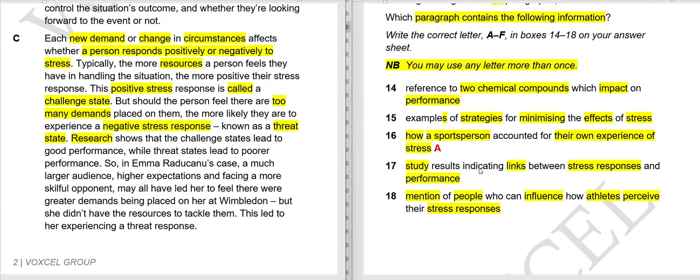So they are saying that, in a question indicating links between stress response and performance, like how you perform under stress, research shows that the challenge states, in which you are positive, lead to good performance, while the threat states lead to poorer performance. Challenge state is when you are feeling positive stress, and if you are feeling negative stress response, you are in threat state. So here there is a research indicating the two stress responses with the performance.